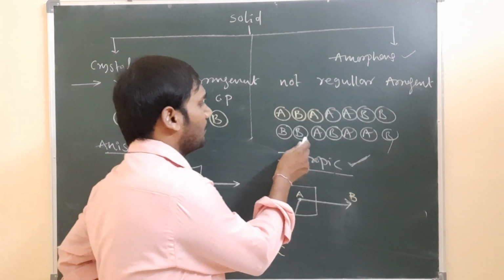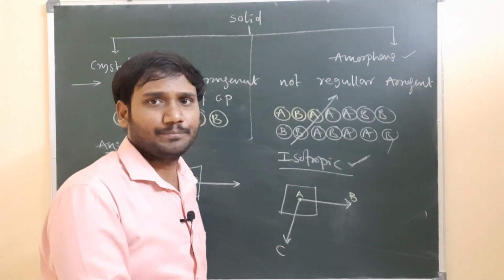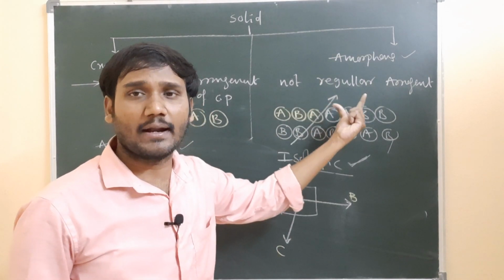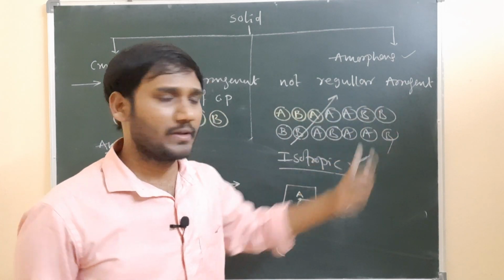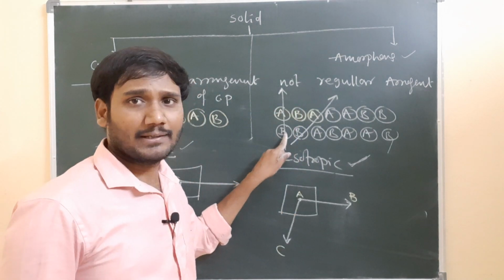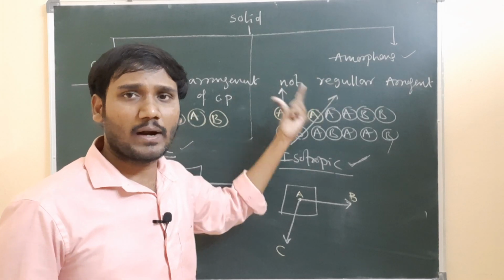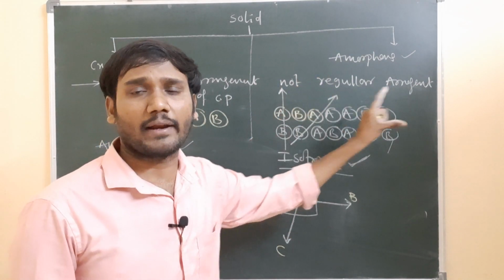Now, for example, this is B, this is A. If I see this direction, first B is there, next A is there, and the next we cannot expect, because it does not follow a regular trend. Now in this direction, first B is coming, next A is coming, and after that what is coming we cannot expect, because in an amorphous solid there is no regular arrangement.